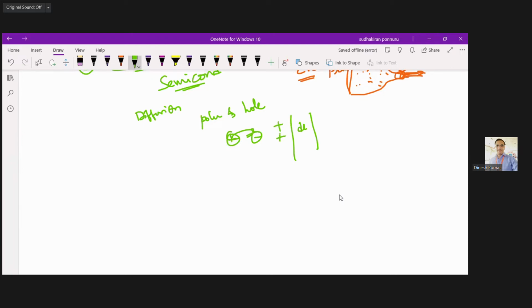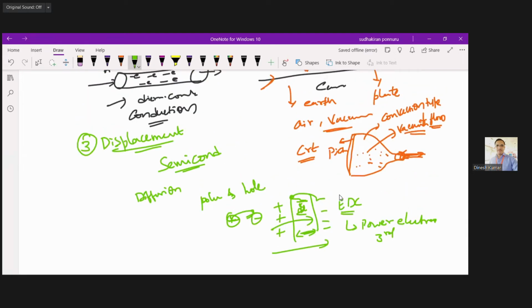If you want to have the flow of current, definitely this depletion layer has to be zero. So the diffusion of electrons takes place across this depletion layer. You are already learning this concept in the EDC subject, and later you will also learn it under power electronics in third year. In such semiconducting material, the type of flow is displacement current density. So these are the three different varieties of flow of current.